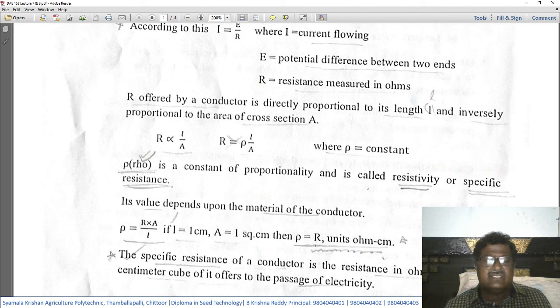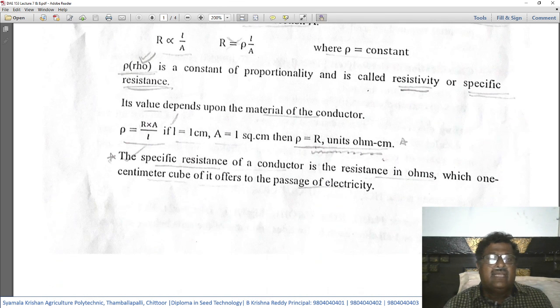So students are requested to remember this. Rho is a constant of proportionality and it is called the resistivity of that conductor or the specific resistance of the conductor. Its value depends upon the material of the conductor. So this rho depends on what type of material the conductor is.